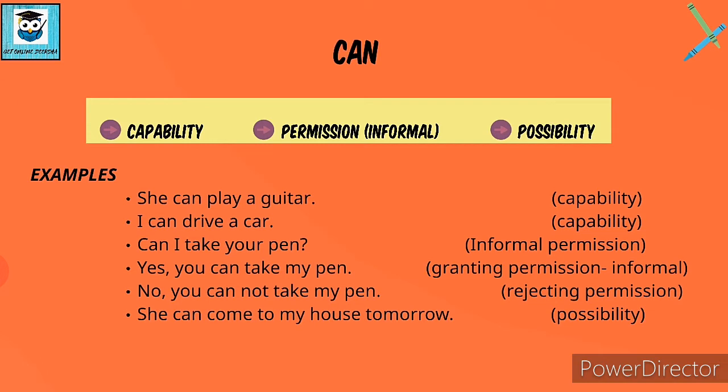The next one we have is possibility. Now I would call it capability combined with possibility. Like, she can come to my house tomorrow. So I am not sure whether she is going to come or not, but I am assuming that maybe she can come to my house tomorrow.